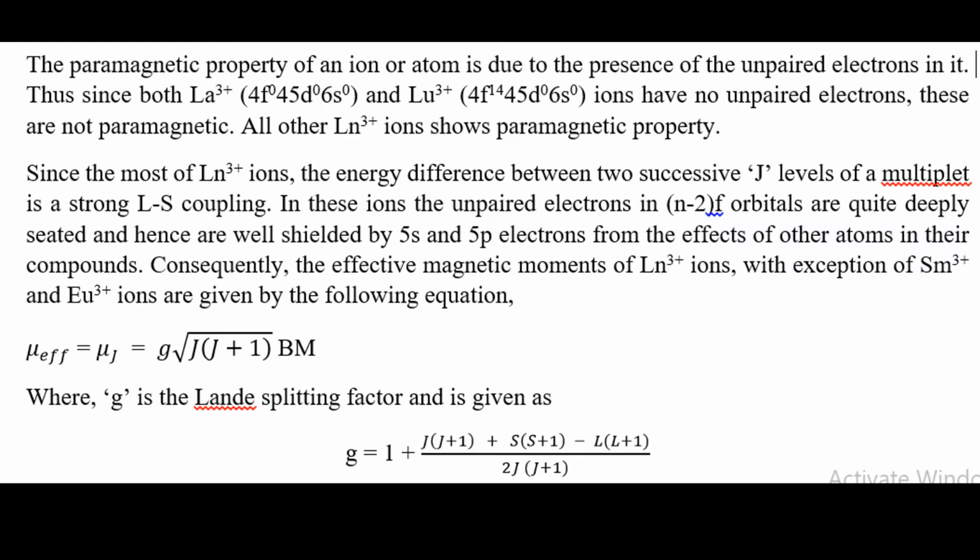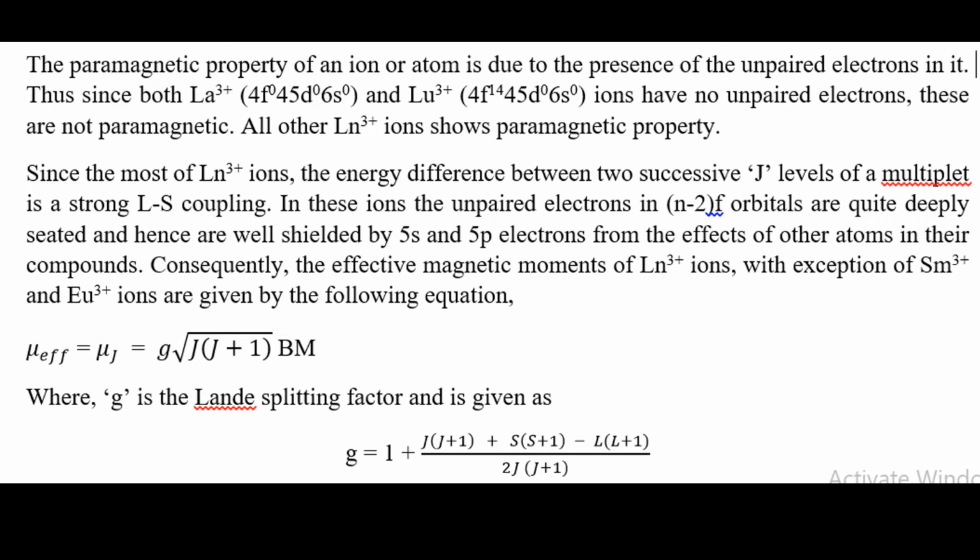The exceptional equation is mu effective, that is mu J, equal to g into the square root of J into J plus 1, in BM. BM is the magnetic moment unit, J is the total angular momentum quantum number, and g is the Lande splitting factor, which is given by g equals 1 plus J into J plus 1 plus S into S plus 1 minus L into L plus 1, divided by 2J into J plus 1. This is a very important formula that we introduce here, and a very important equation.